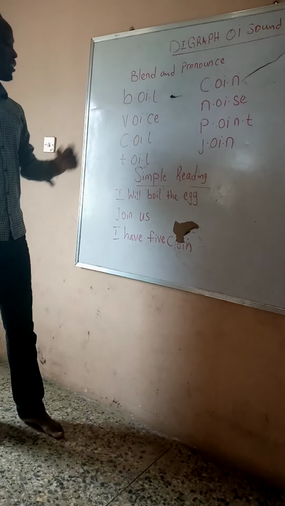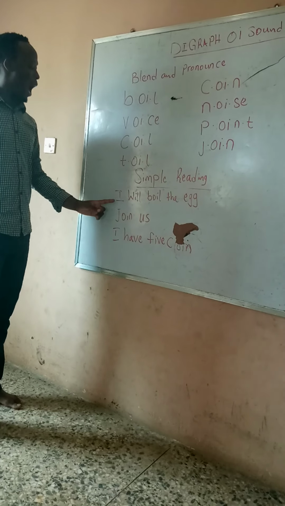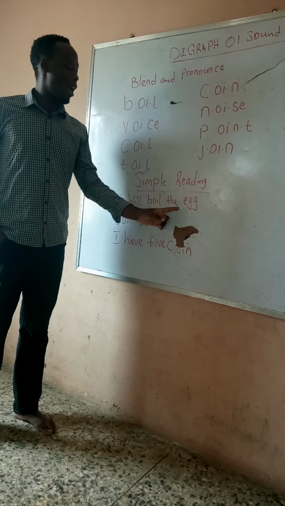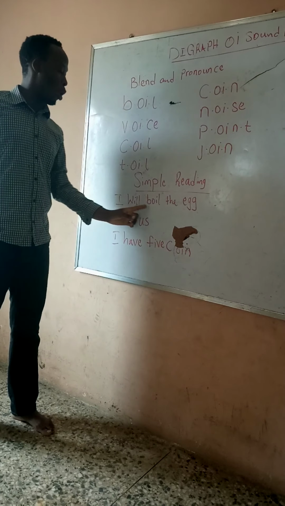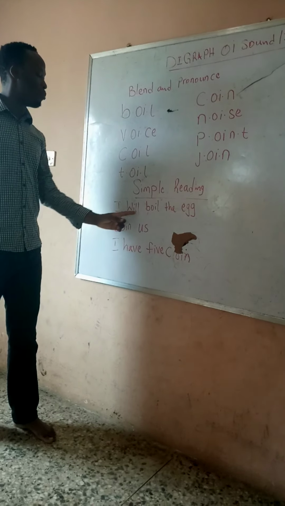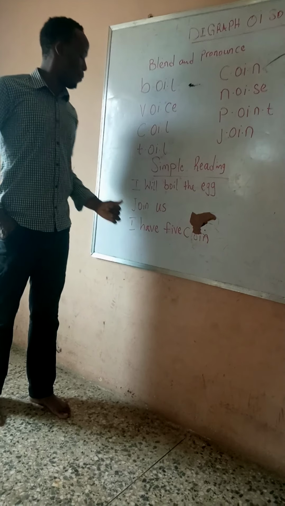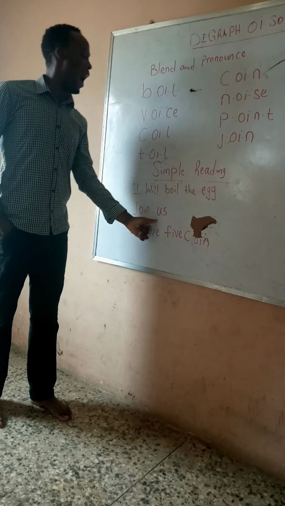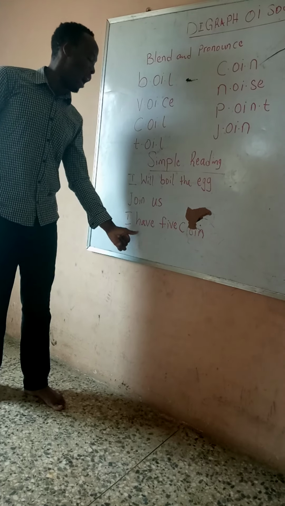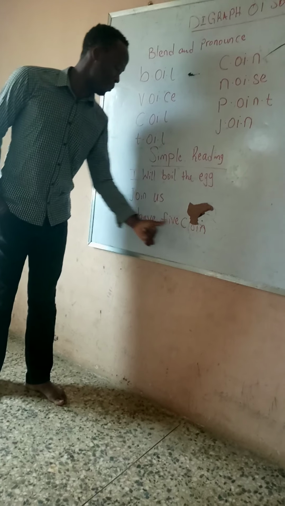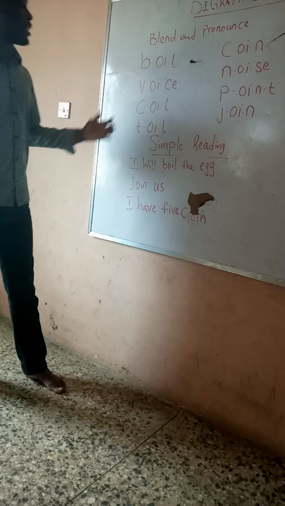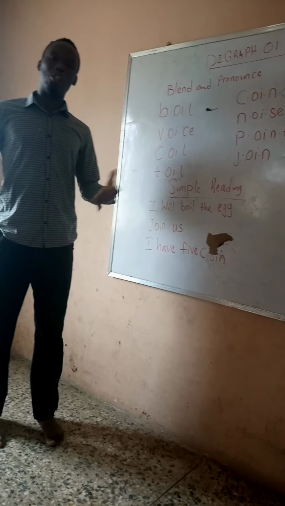So we can go to this simple reading. I will boil the egg. Can we say that again? I will boil the egg. Join has 5 coins. I have 5 coins.